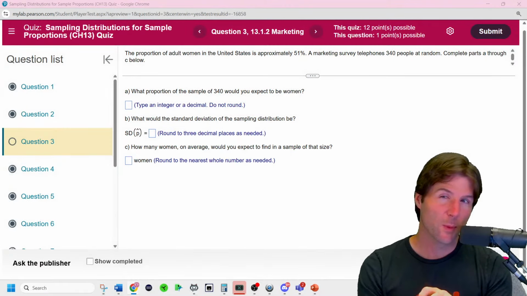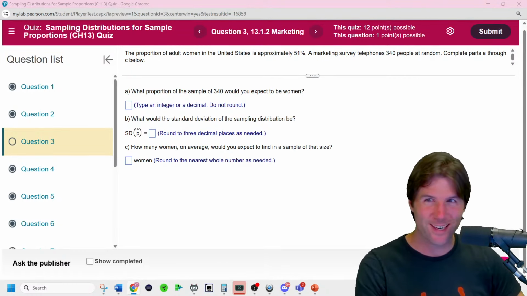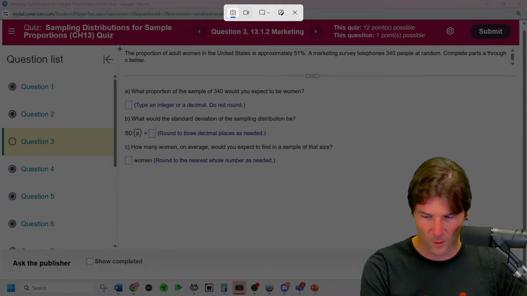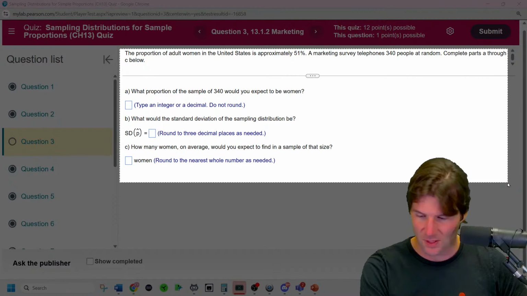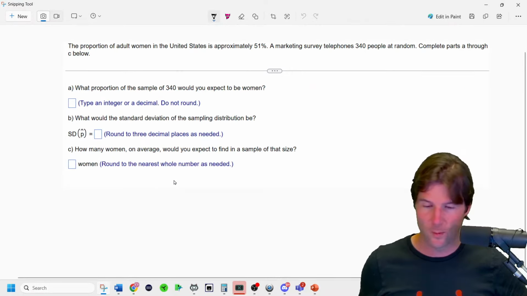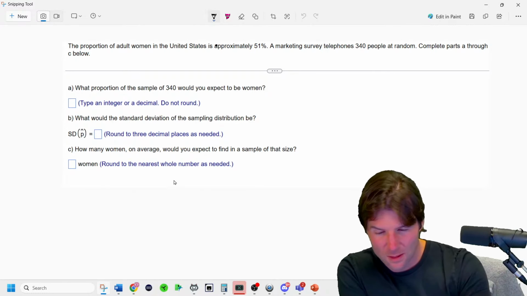It says the proportion of adult women is 51%. So what did it just tell us? Remember, we do notation. So anyone in the chat want to help with this one? Then we're gonna do some chapter 14. We might just do the full homework. That'll get people set for success. So what did it just tell us when it says the proportion of adult women is 51%? It says approximately. It just should say is.